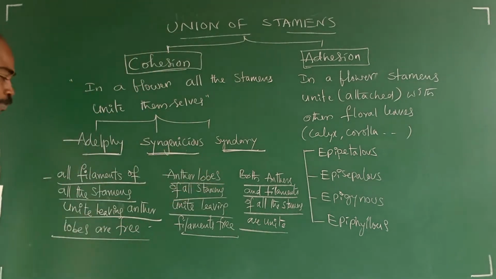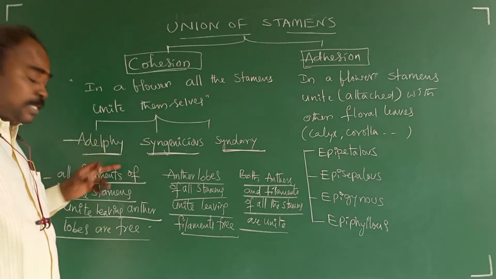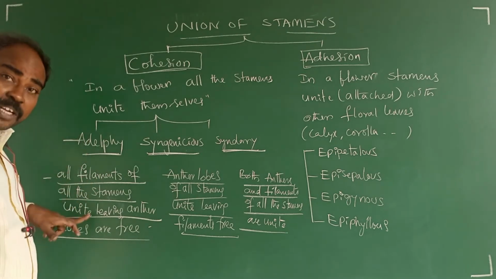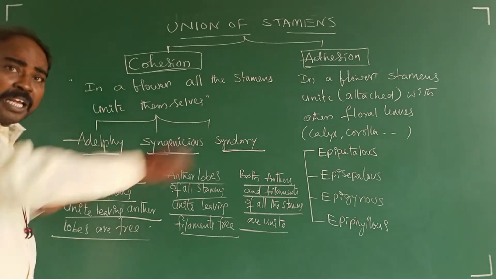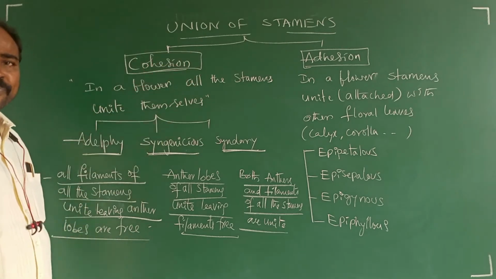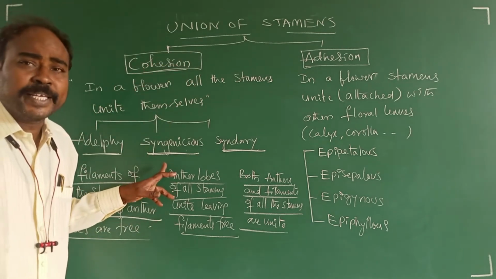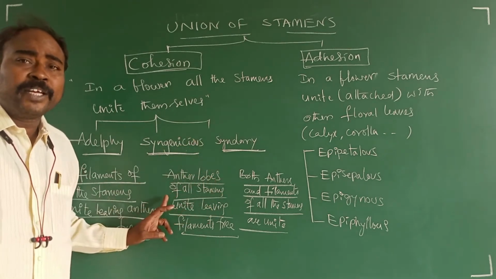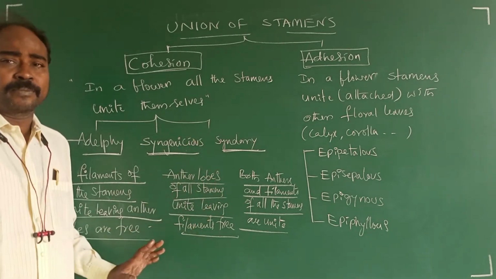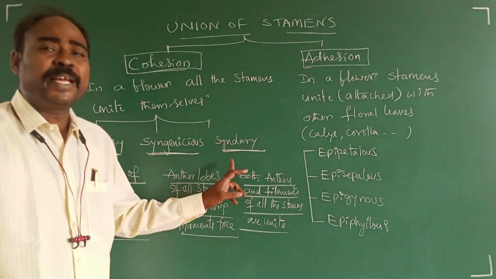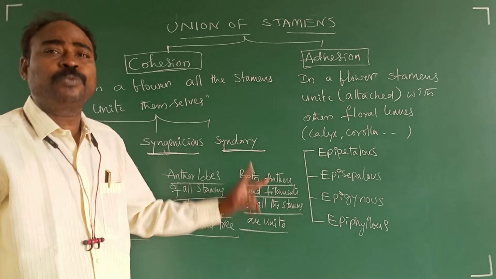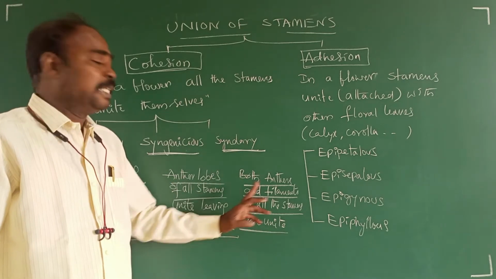Very important. Adelphi means all filaments of all the stamens in a flower fused, leaving anther lobes free. Syngenesious means all anther lobes unite, leaving filaments free in a flower. Synandry means both filaments as well as anther lobes fuse together.